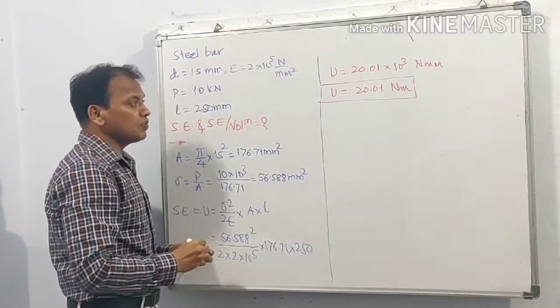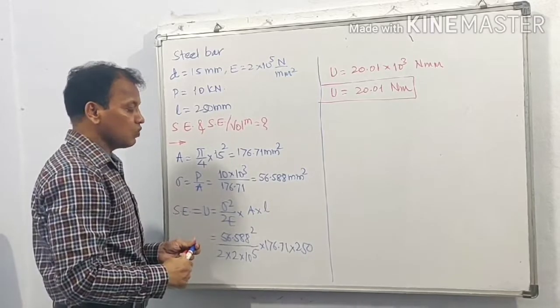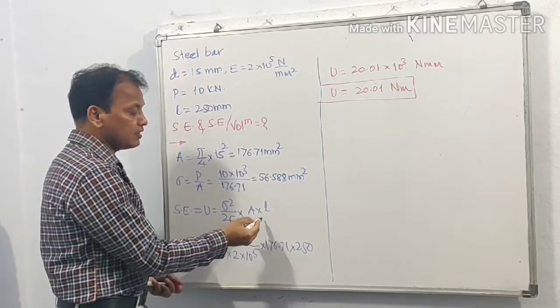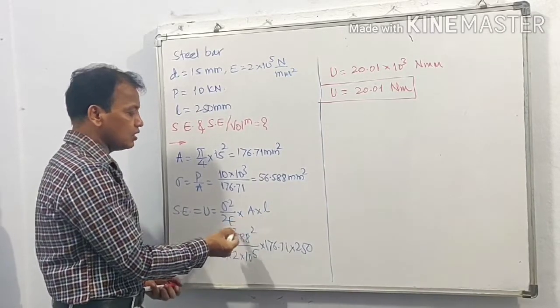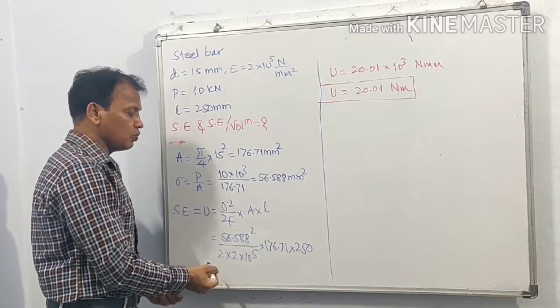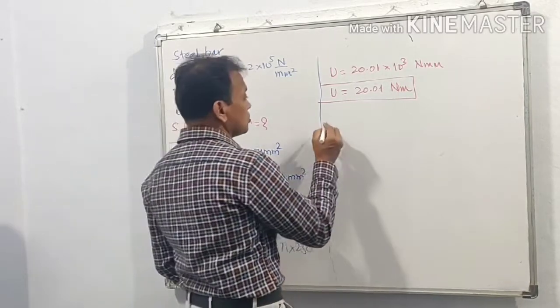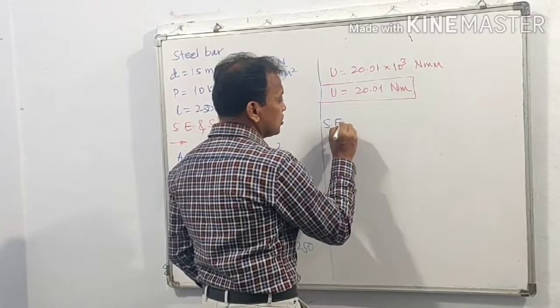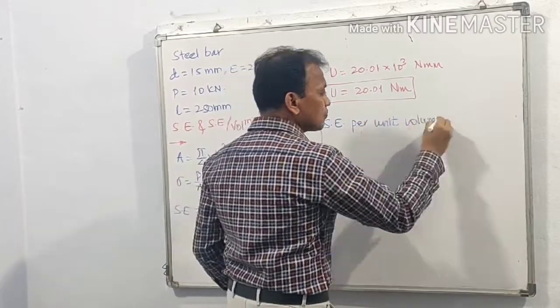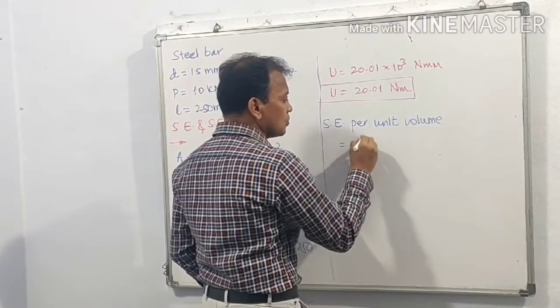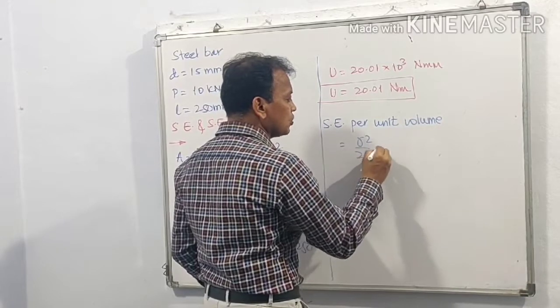We are also asked to find strain energy per unit volume. So divide this by A into L, that is sigma square upon 2E only. So strain energy per unit volume is equal to only sigma square upon 2E.